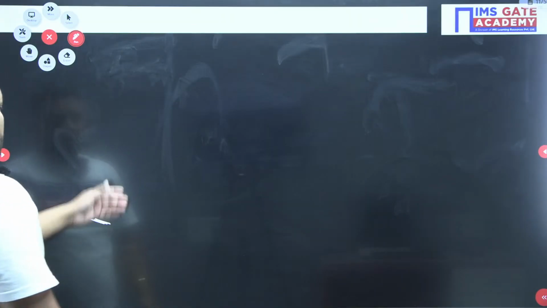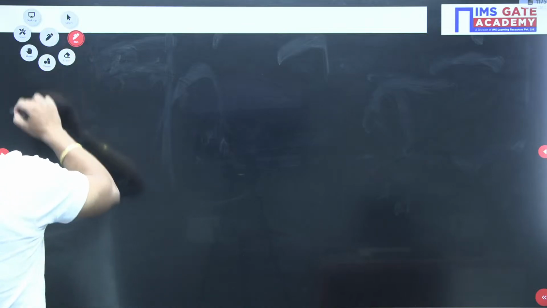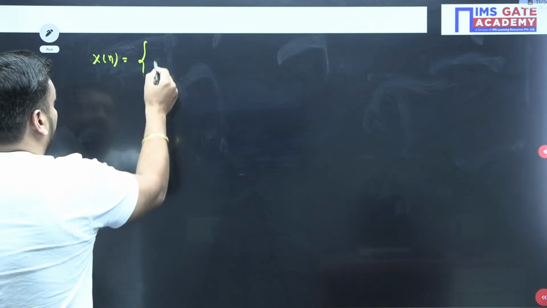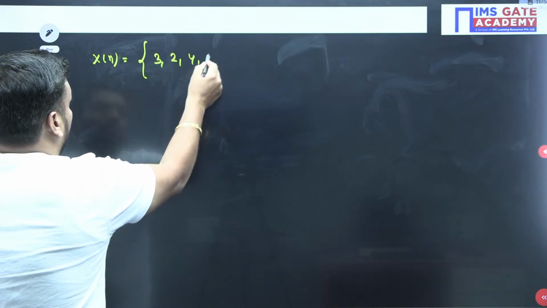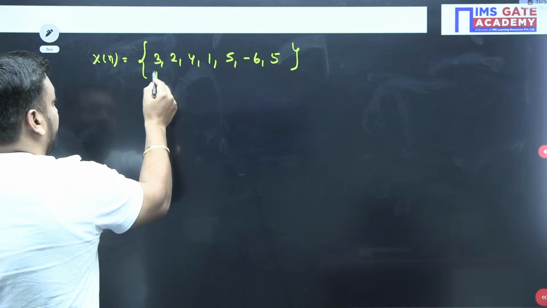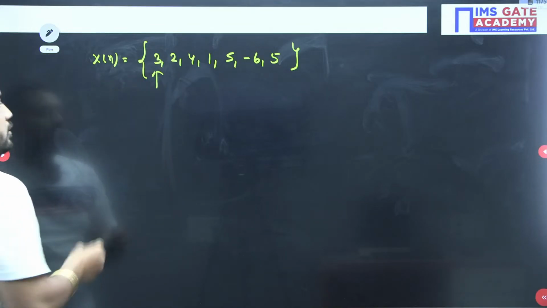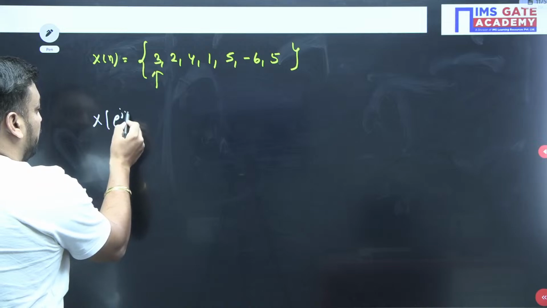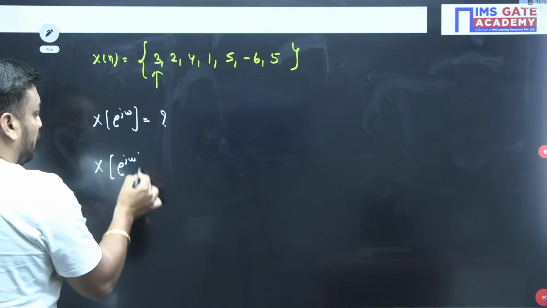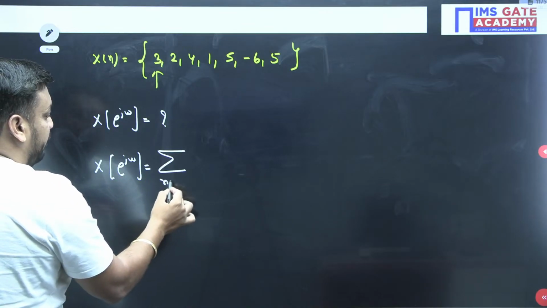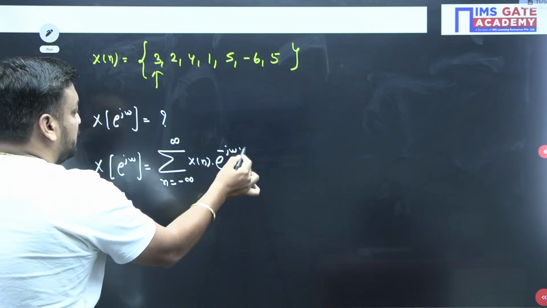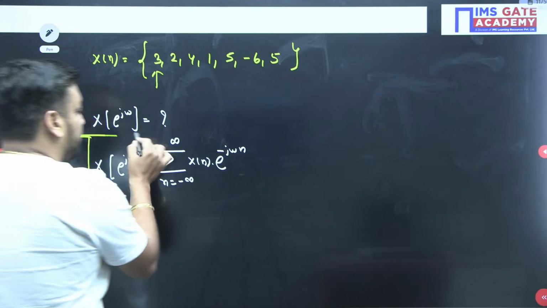So now we are writing some examples. You should tell me the Fourier transform of x[n]. Suppose that my x[n] is a finite duration signal like 3, 2, 4, 1, 5, -6, 5, and suppose that here we have the arrow. So this is called a finite duration signal. If the examiner is asking to find the Fourier transform X(e^jω), how do we find it, guys? We need to simply apply the formula, which says the sum over n from minus infinity to infinity of x[n] e^(-jωn). This is the only formula of DTFT.